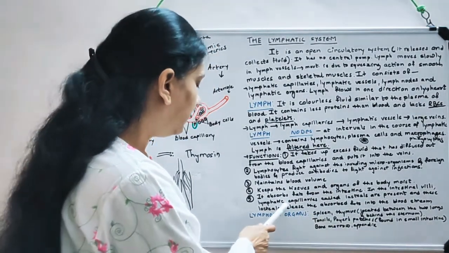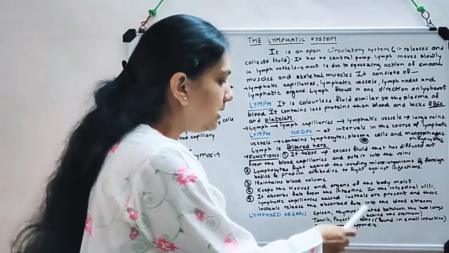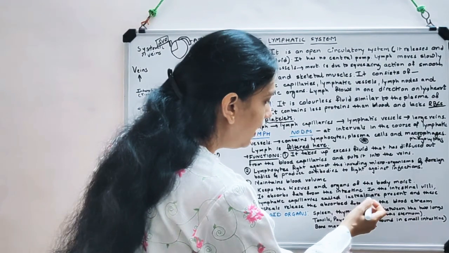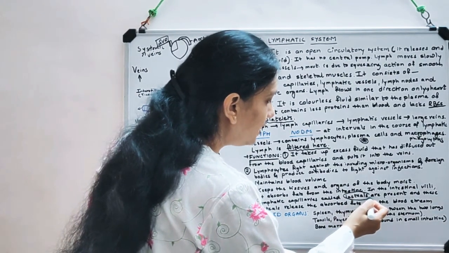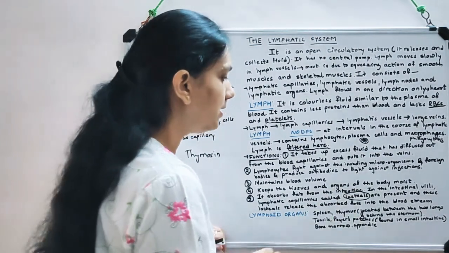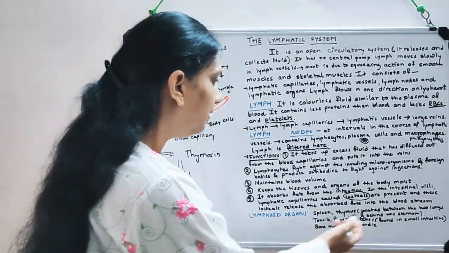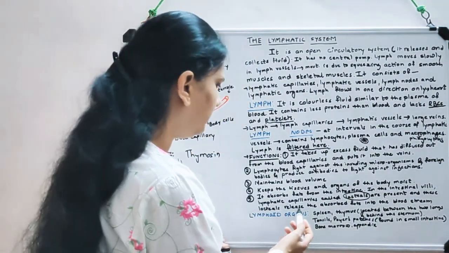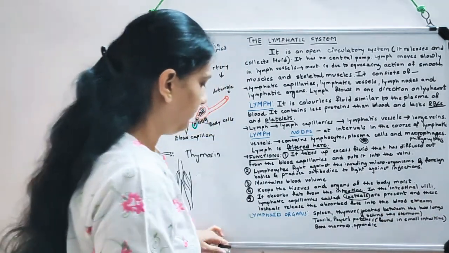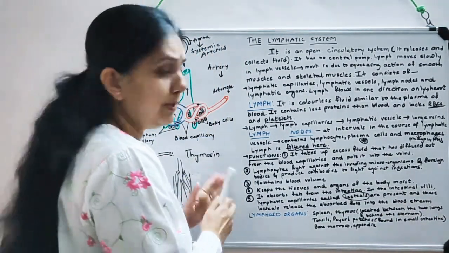And then the lymphatic capillaries over there, as they look milky, are called lacteals. You have to remember this word. Lacteals are the lymphatic capillaries found in the intestine. These lacteals release the absorbed fats into the bloodstream. So these are the 5 functions of lymph.